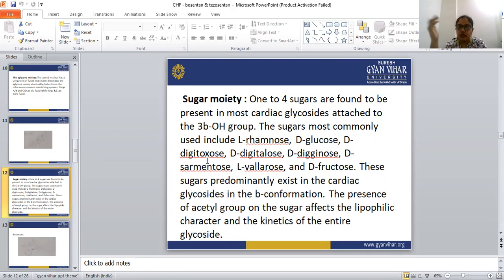The sugar usually exists in the beta configuration. The sugar moieties exist in the beta configuration, and the sugar portion will attach to the 3-hydroxyl group of the aglycone moiety. So this is all about the glycone portion and the aglycone portion in the cardiac glycoside.